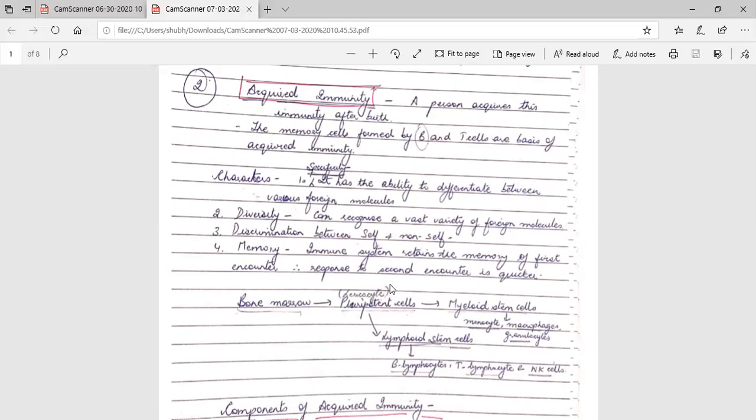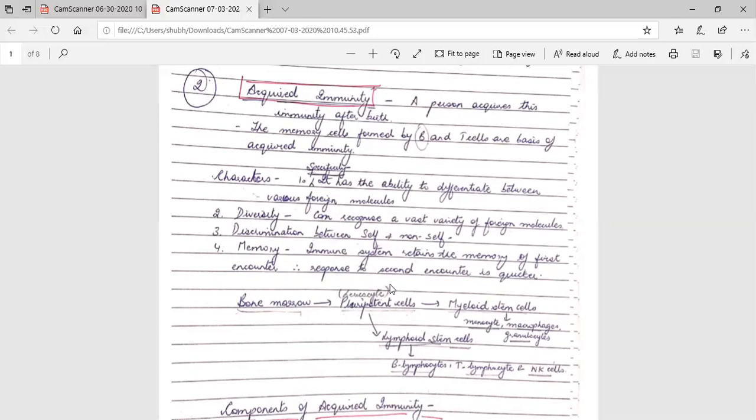Then is diversity. It can recognize a wide variety of foreign molecules. So many types of foreign molecules can be recognized by this acquired immunity, but not by the same cell, not by the same antibodies. In general, our acquired immunity can give us protection from a variety of diseases. Okay, so you see so many types of vaccines have come up now, and every vaccine is giving us protection against one or the other disease. Okay, so all this is acquired immunity.